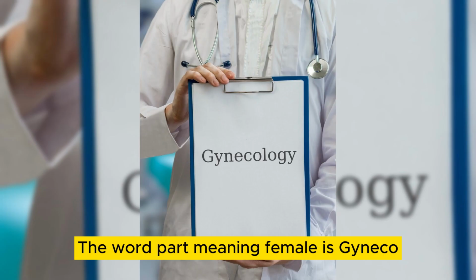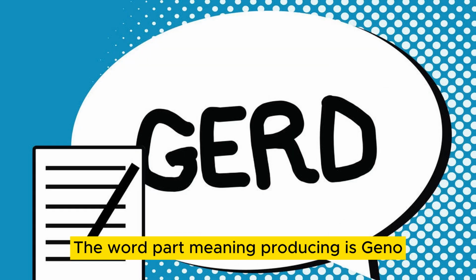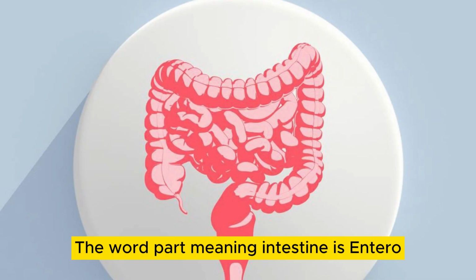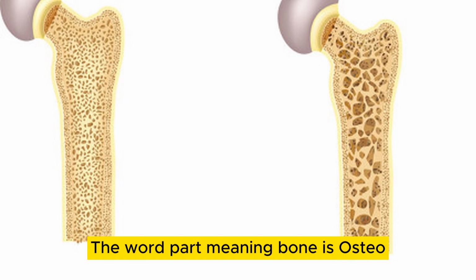The word part meaning female is gyno. The word part meaning heart is cardio. The word part meaning producing is geno. The word part meaning nerve is neuro. The word part meaning intestine is entero. The prefix meaning nose is rhino. The word part meaning bone is osteo.